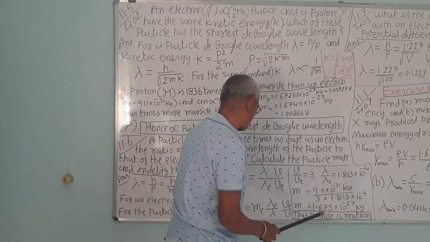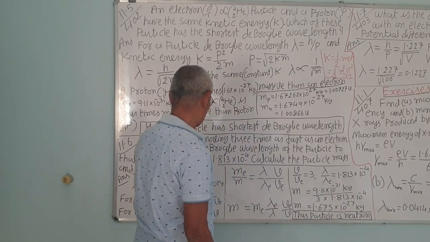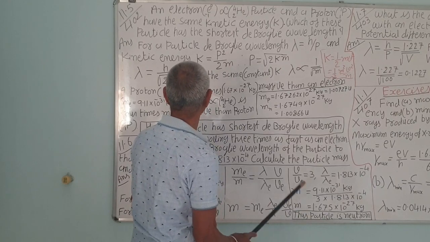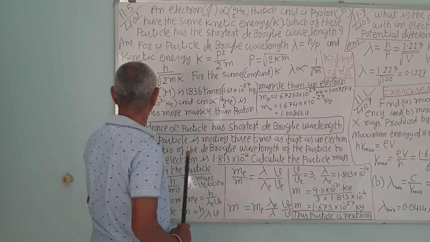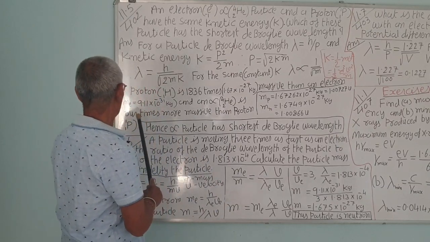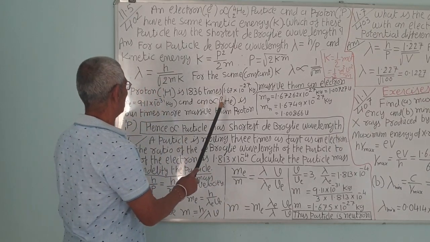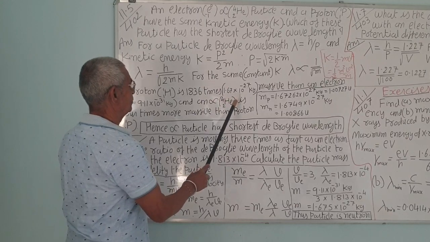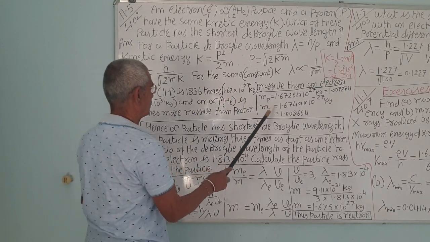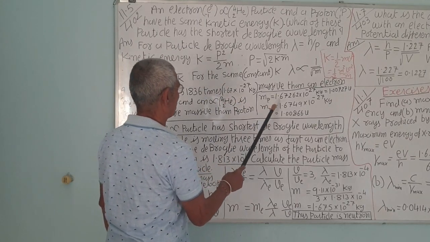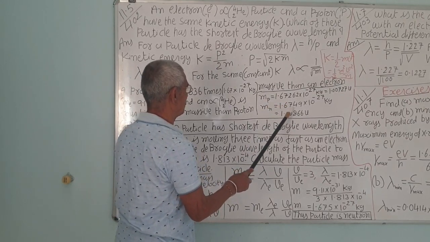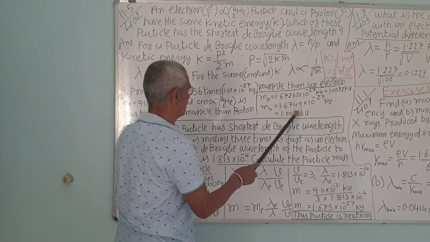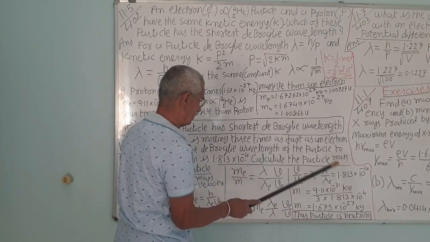This particle is the neutron, slightly heavier than the proton. We have seen the mass of the electron, the mass of the proton, the mass of the neutron. The mass of the proton is 1.672 and the mass of the neutron is 1.6749, that is almost, you can take this as 75, correct?